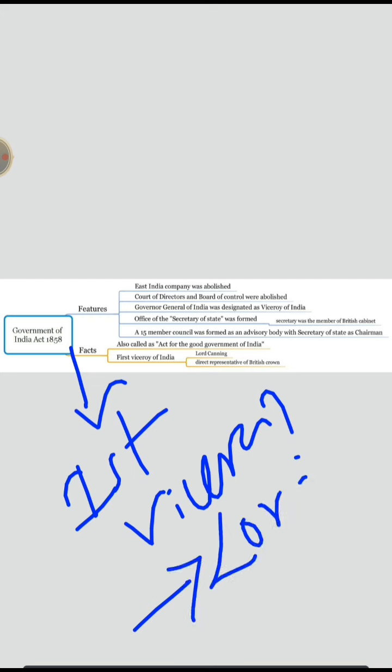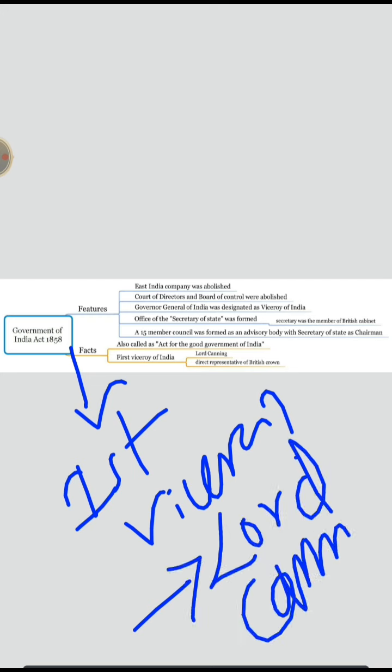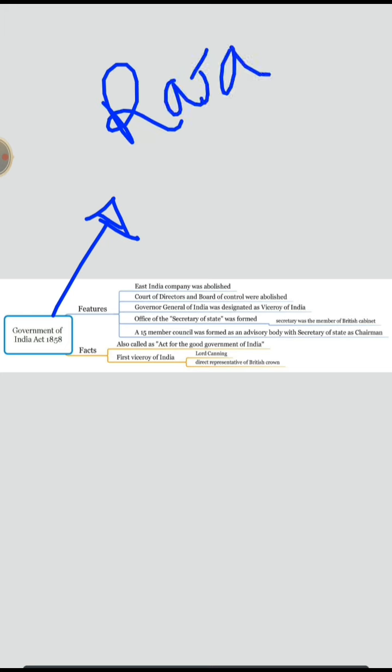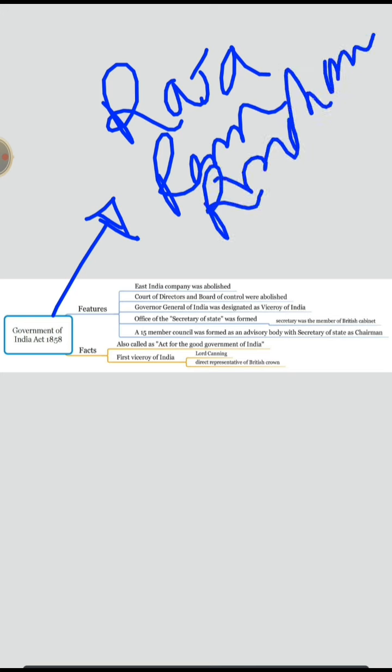It is nothing but Lord Canning. Do you know who are the contemporary leaders of this time? One of them is Raja Ram Mohan Rai. He was a pioneer of Western education and social reforms. You need to read about him.